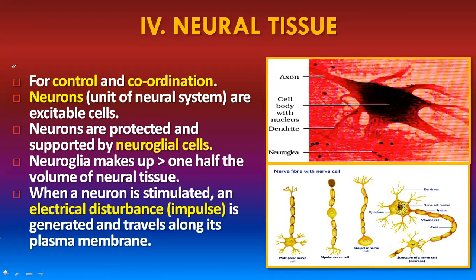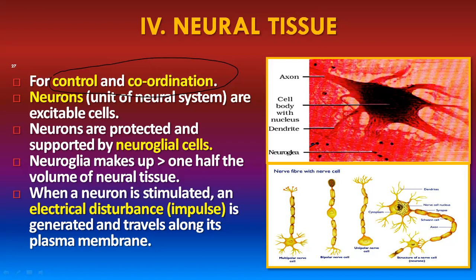It is followed by neural tissues. The structural and functional unit of our neural system is called a neuron. The neural tissue carries out the control and coordination process in our body. So there are two systems coordinating in our body. Try to remember, our body is made up of two systems such as muscular system and skeletal system. Similarly, there are two systems that coordinate our body, the neural system and endocrine system. That is why it is given here. This coordinates our body.